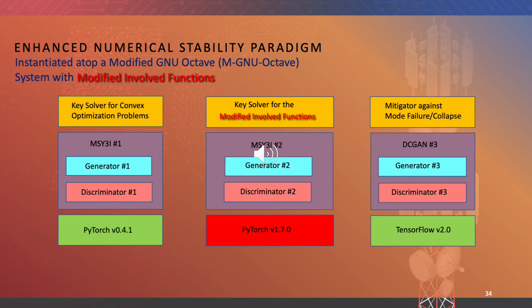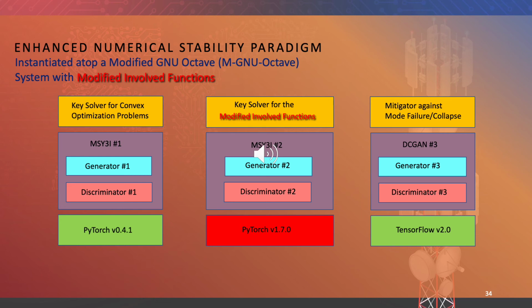We found that PyTorch version 0.4.1 was quite stable with regards to the involved functions. Hence, we utilized it for our key solver for the convex optimization problems, named MSY3I number 1. Ironically, even though PyTorch version 1.7.0 was a higher version number, it was less numerically stable for the involved functions. However, as the overall performance was better, we utilized it for our key solver for the modified involved functions.